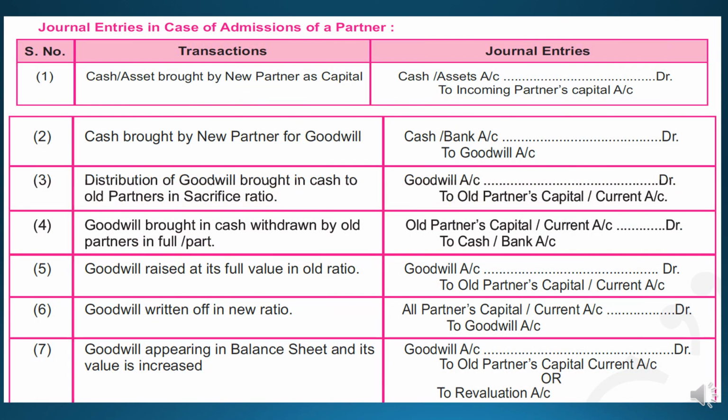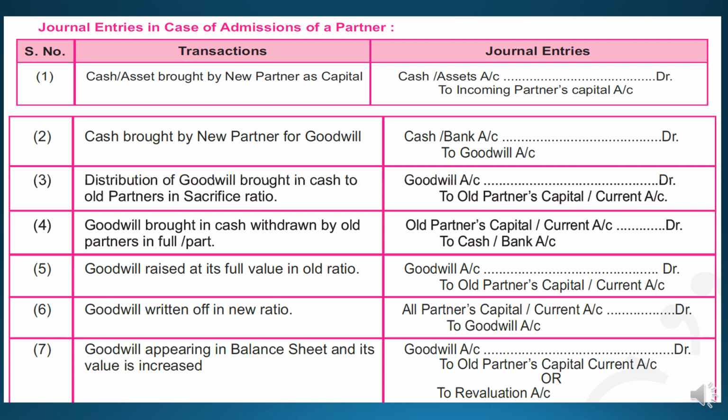So students, in the last video we learned in how many steps we can solve the practical problem for admission of partner, and they were: the first one, calculation of ratio, the second one, treatment of goodwill, and the third one, revaluation of assets and liabilities. In all these three stages we need to pass the journal entry, or many times you will be asked to prepare a ledger account for that. So students, before starting any practical problem, let's have a look at all the important journal entries from this chapter.